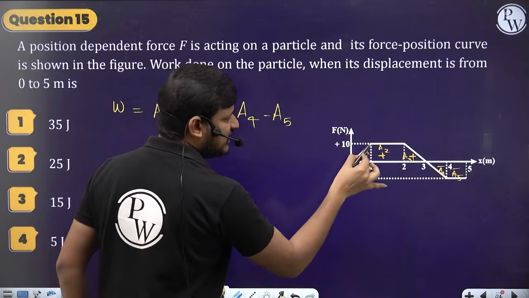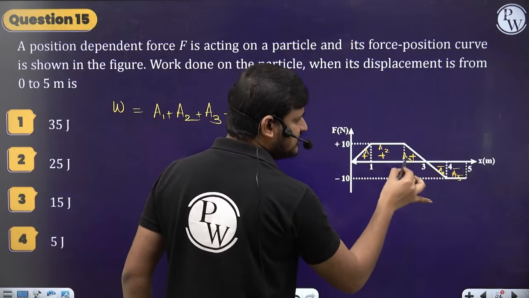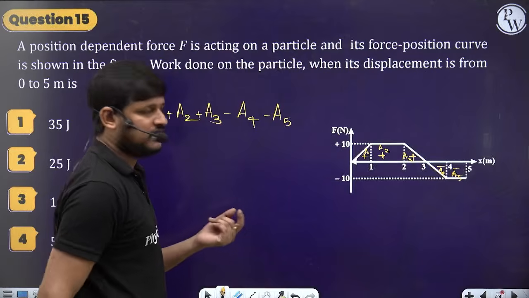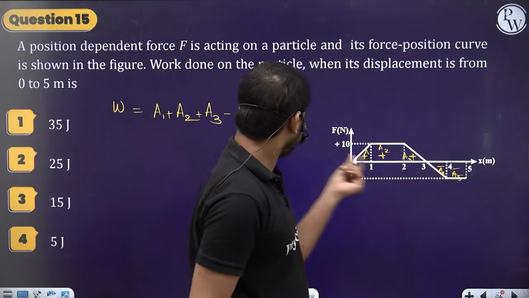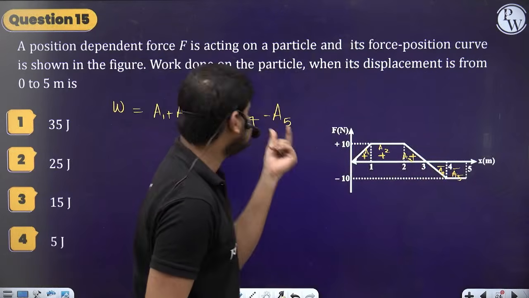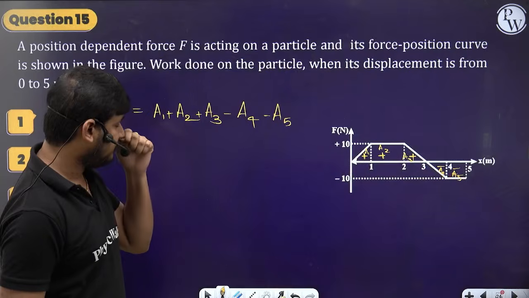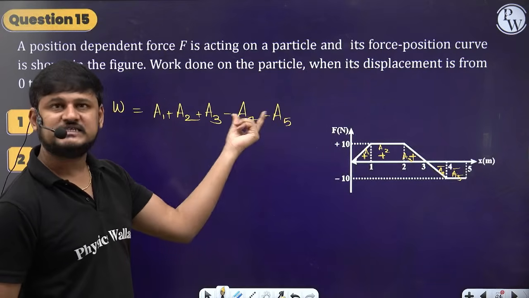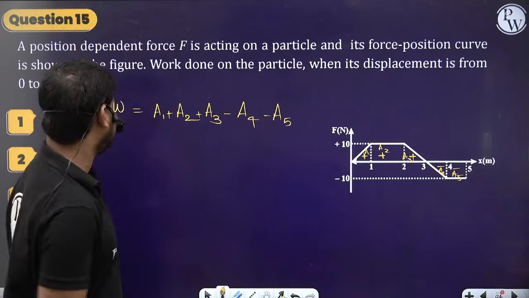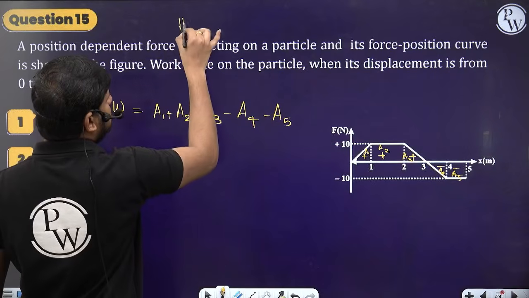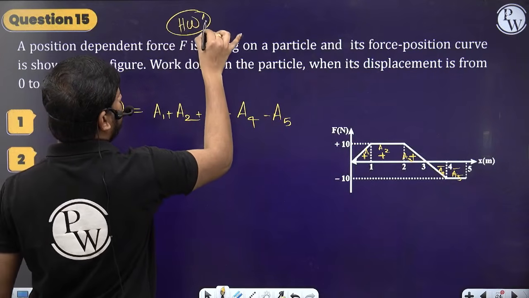So find the area of this triangle, this rectangle, this triangle, that is A1, A2, A3, and then A4 is a triangle, A5 is a rectangle again. So you can find A4, A5, but keep the minus symbol for those. Okay, so you guys take this as homework. Only one question is homework.